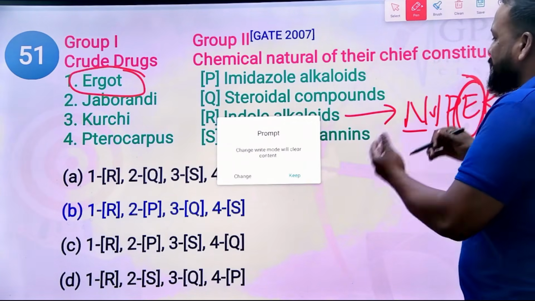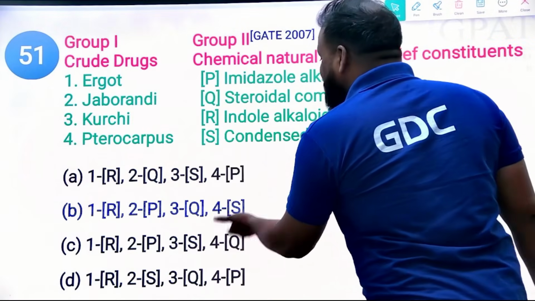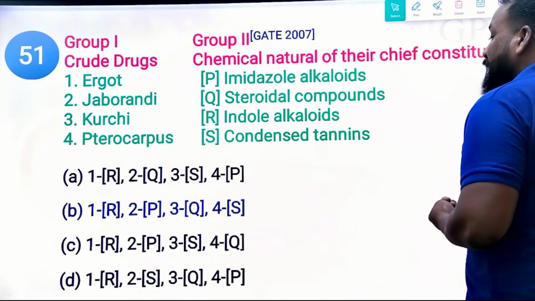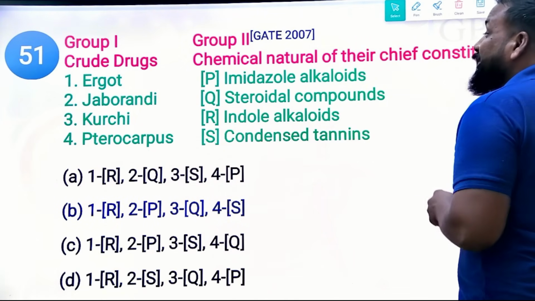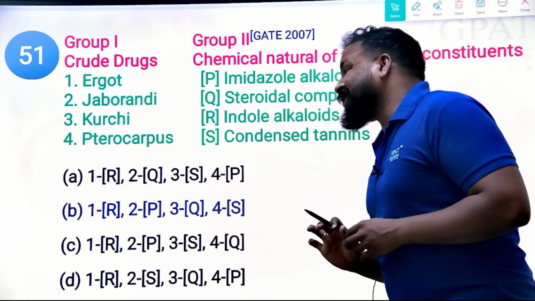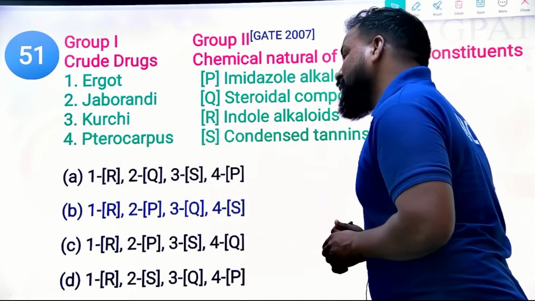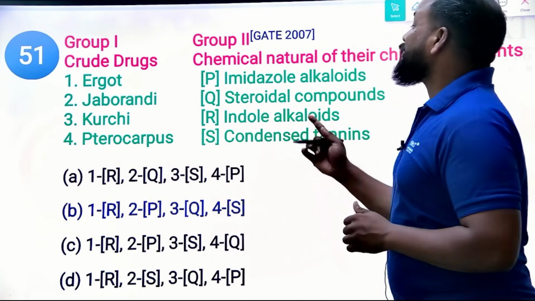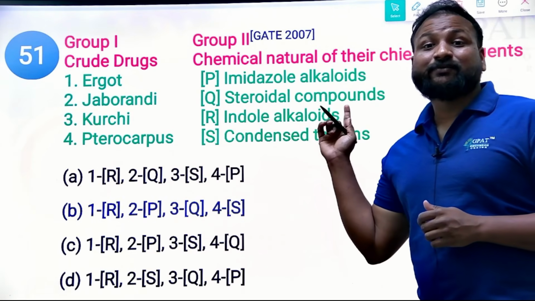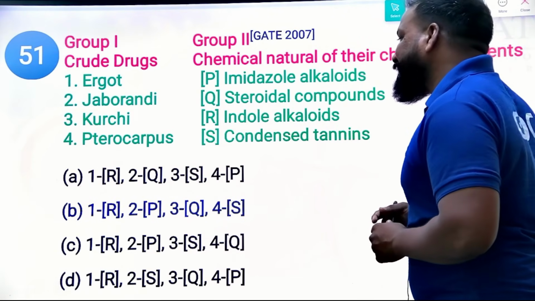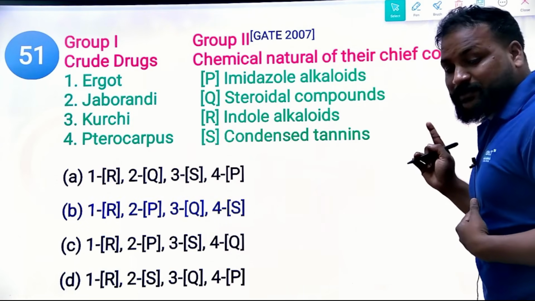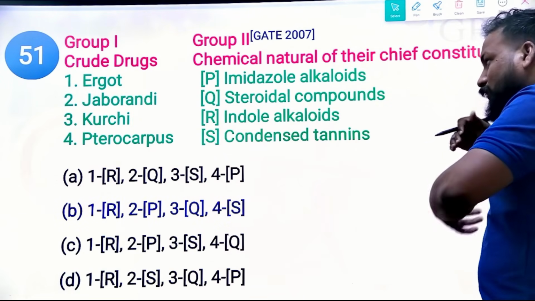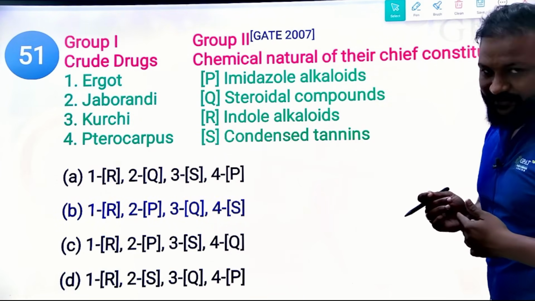And also, sometimes the rest of the options may be similar. Okay, they have repeated. Clear? That's why here again you need to check for the Jaborandi. Jaborandi is for the imidazole alkaloid. And the Kuchi bark is a steroidal compound. And lastly, Pterocarp is a condensed tannin. Yes, you need to cross check the options that are given in the question.